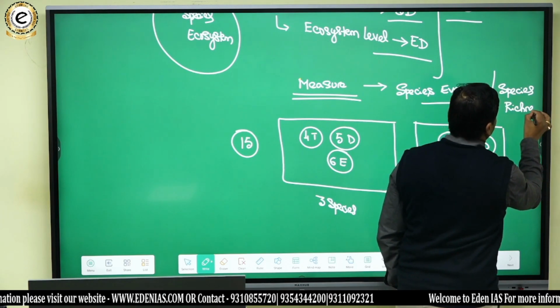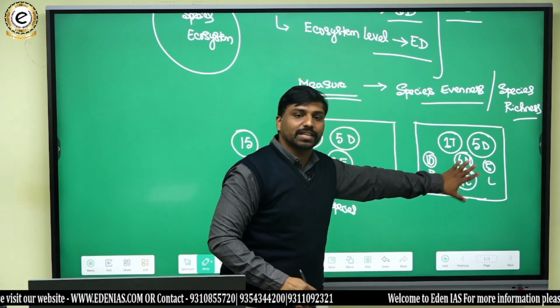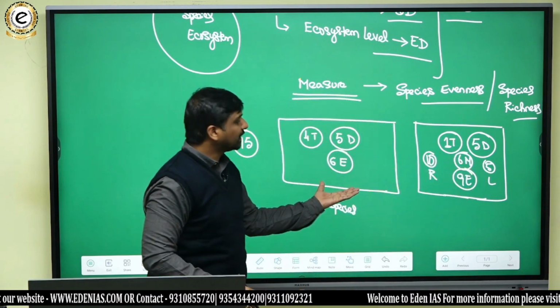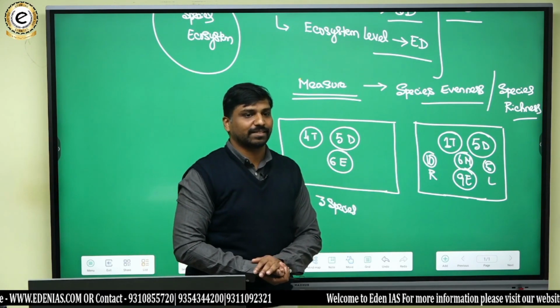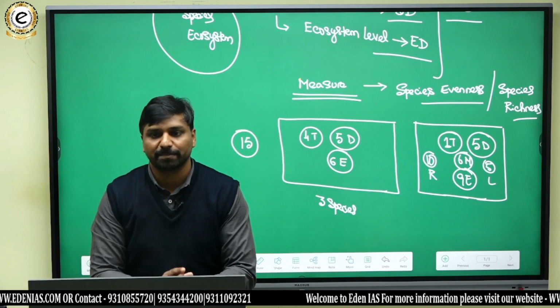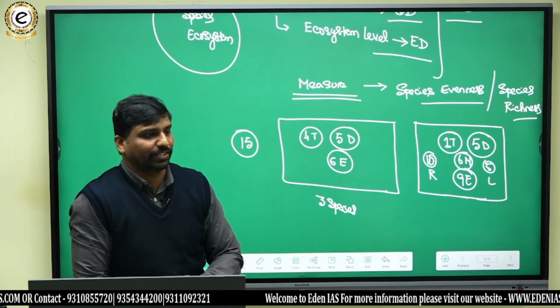Species richness. That means in this ecosystem there is more richness of the species, but if you see in this ecosystem there is more evenness of the species. So that's how we can measure biodiversity in a particular region.